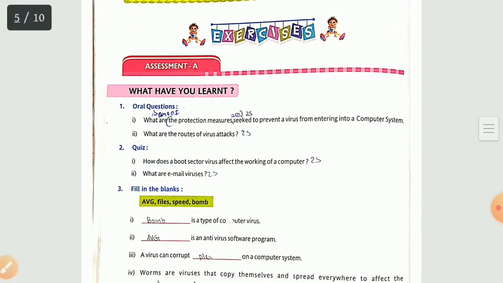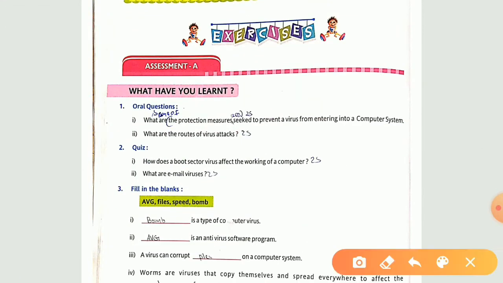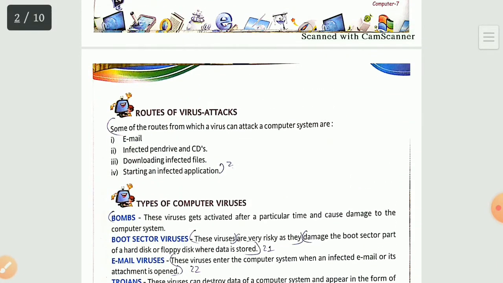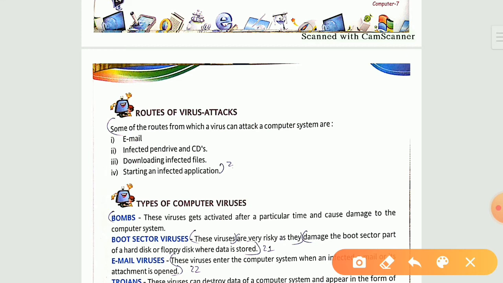Second question is, what are the roots of virus attack? For this answer, open page number 25. Again, page number 25 for the same. At the very top, you can see the heading roots of virus attack. Start from this one. Some of the roots from which a virus can attack a computer system are, all the 4 points you need to mention in this answer. Okay, I repeat it, from the starting, some of the roots, till the end, application. Everything you need to mention in your second answer.